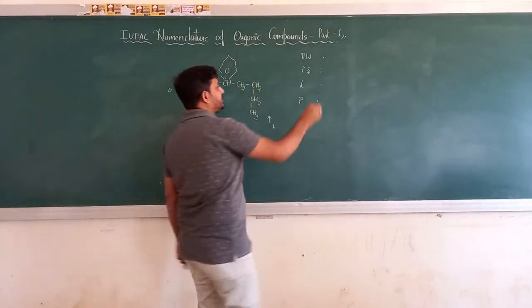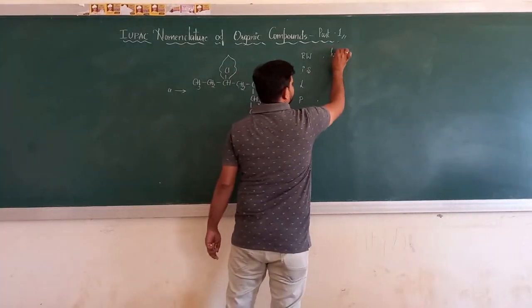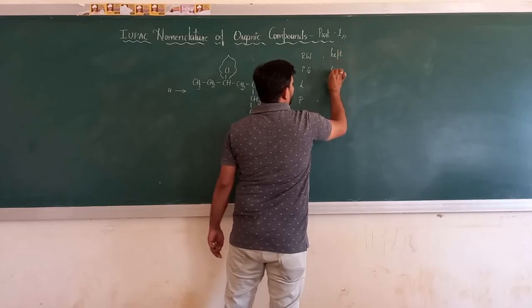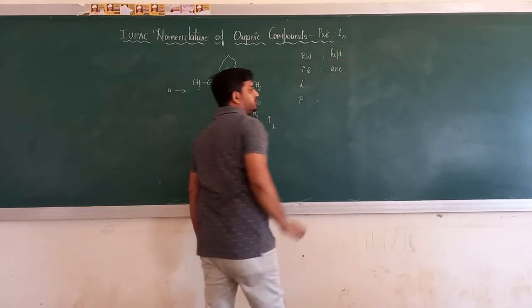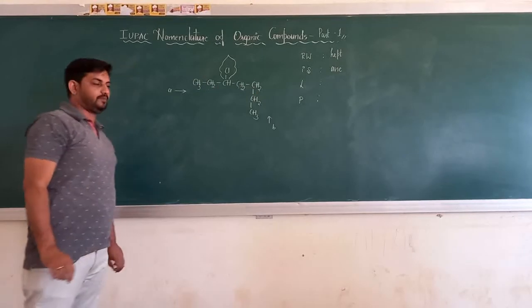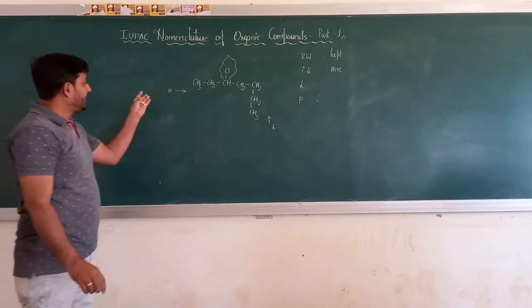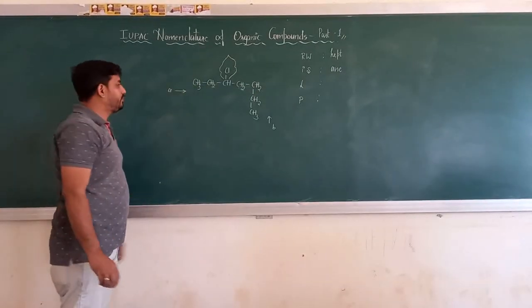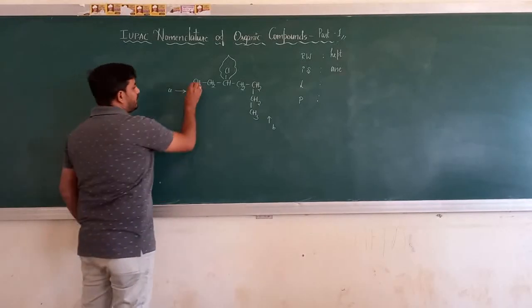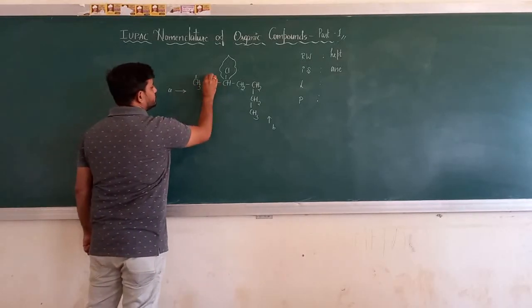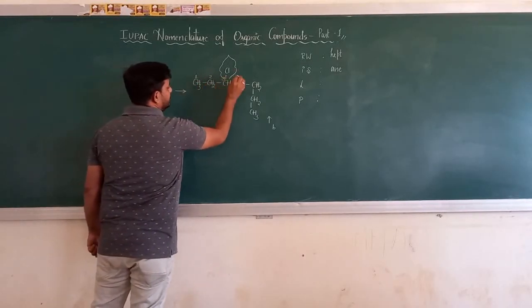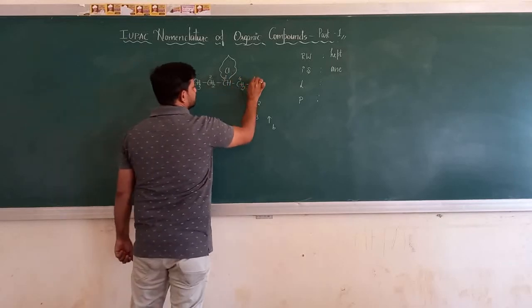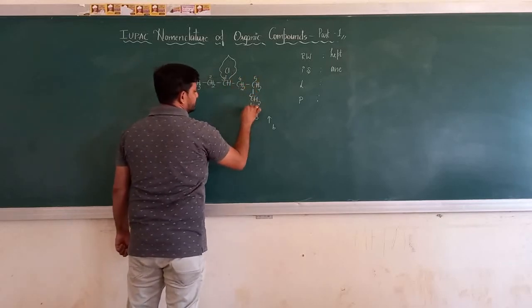It has 7 carbon atoms. There are no double or triple bonds, so it is ane, and the parent is heptane. Numbering from side A: this is 1, 2, 3, 4, 5, 6 and 7.